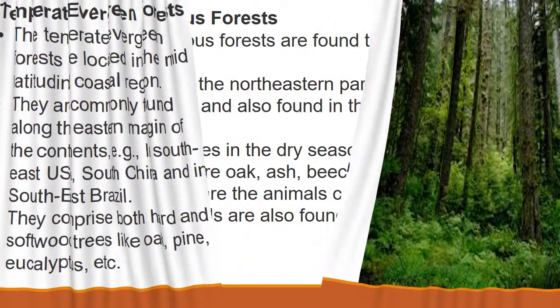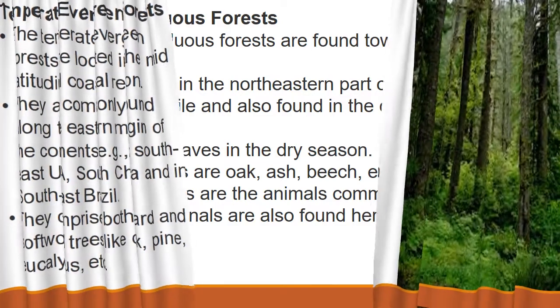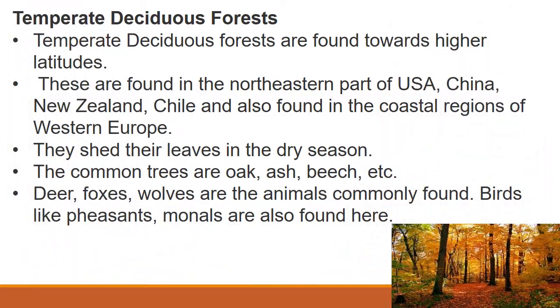Then temperate deciduous forest. So temperate deciduous forest we can find in higher latitudes, that means like the northeast part of USA, China, New Zealand, Chile, and in the coastal region of Western Europe. So here in the dry season, trees will shed their leaves. The common trees are oak, ash, beech, etc. Then deer, fox, wolves are the common animals, and birds like pheasants, monals we can find here.